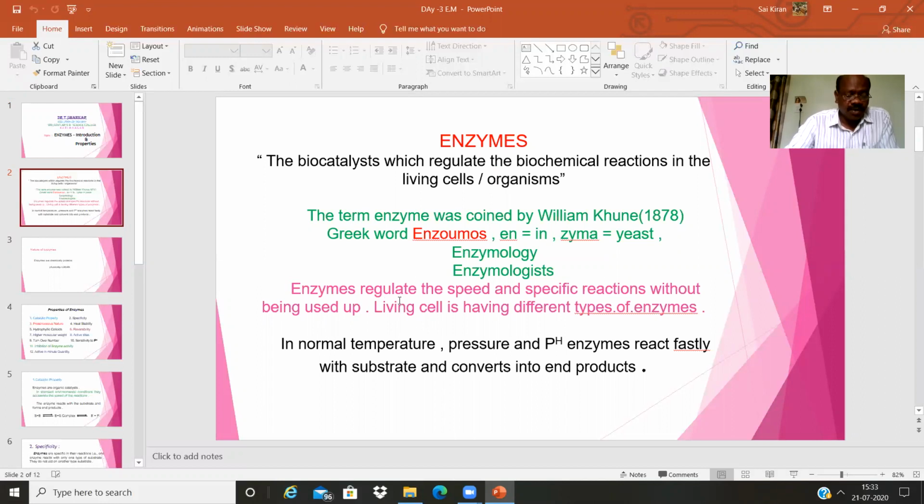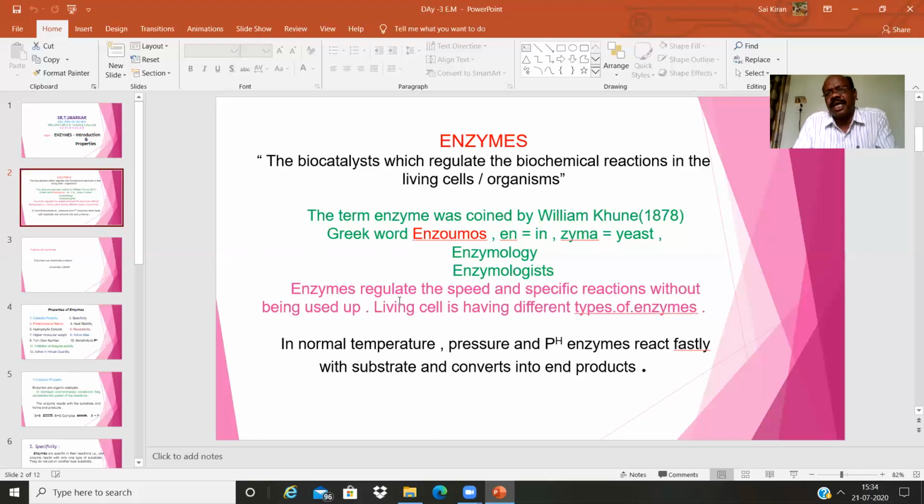You know that enzymes are very important to living cells or organisms. They are vital for life and a wide range of important functions in the cell. Without enzymes, life is unimaginable. So these are described as biochemical middleman. Enzymes are also known as biochemical middleman.